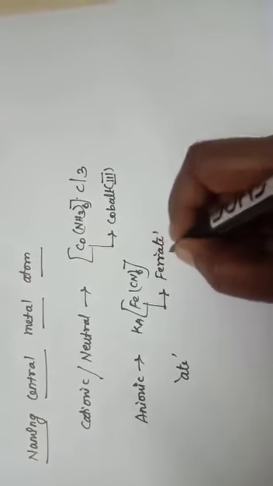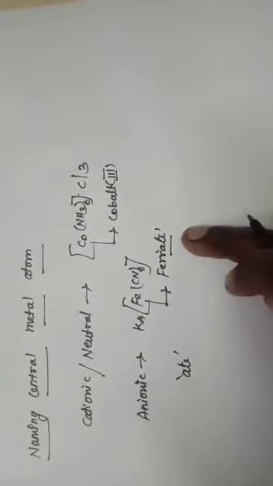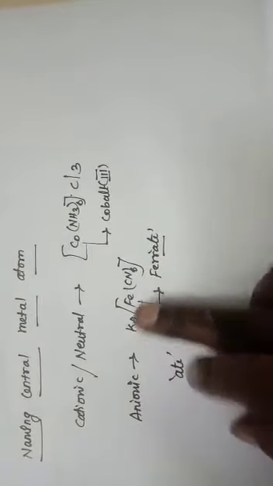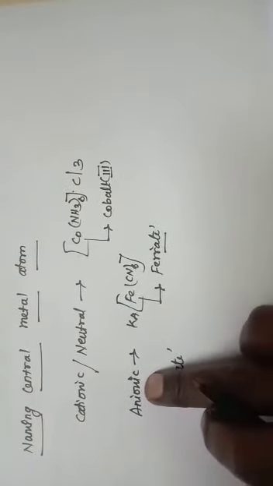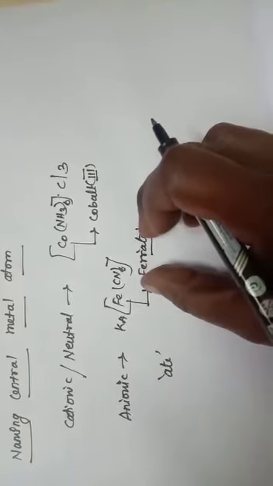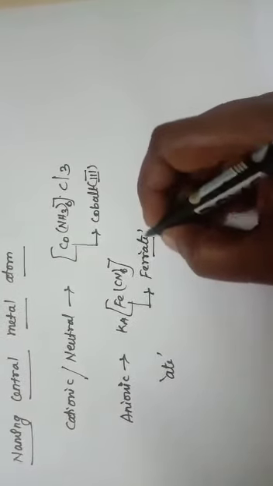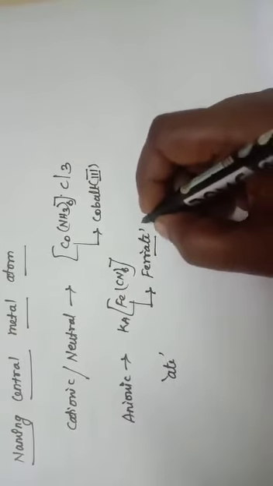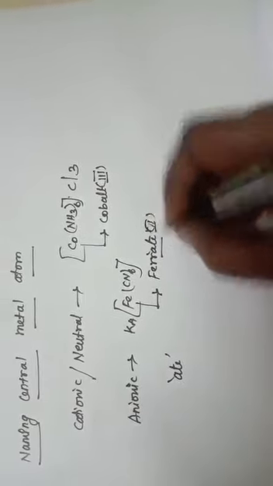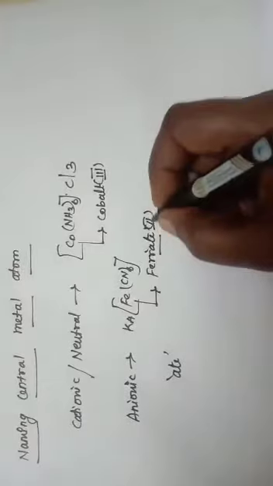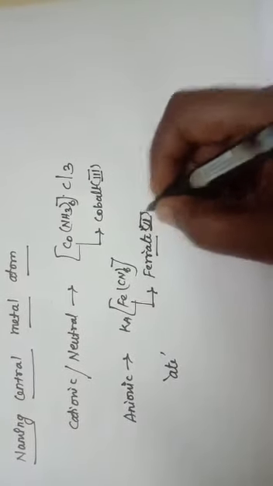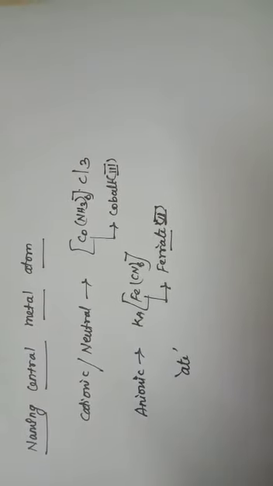The suffix ate should be added to the metal name if it is an anionic complex. After writing the name, the oxidation state of the central metal atom should be mentioned. Here the oxidation number is 2, so we write ferrate(II), with the oxidation state of the central metal atom in Roman numeral.